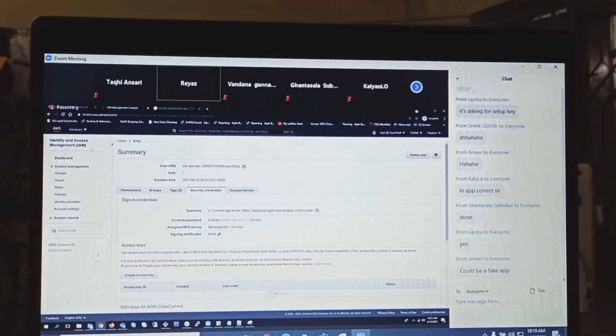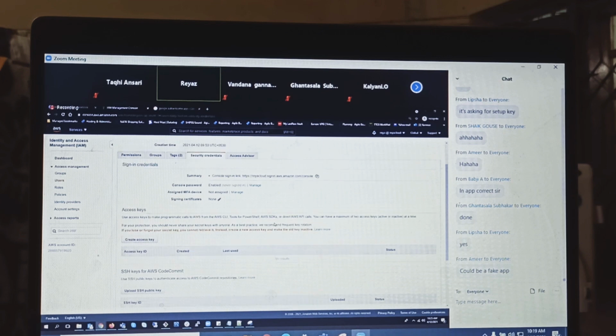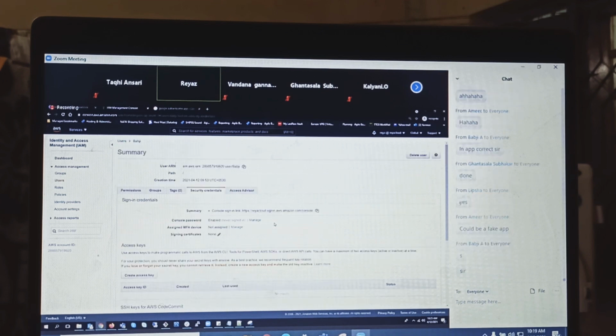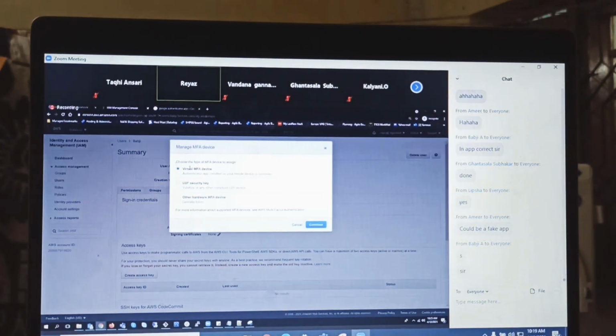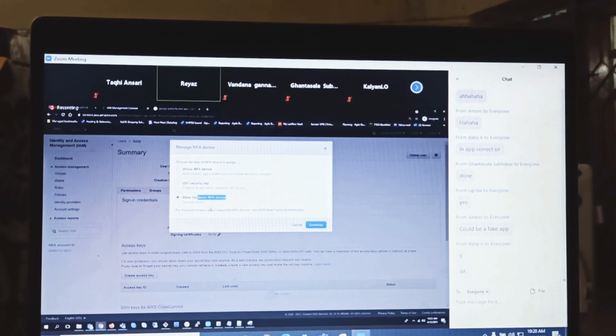So here, how to set up an MFA device? Guys, it's important. Remember, setting up this MFA is mandatory for you now. See how to do it. Click on manage. Go with virtual MFA device. Don't go with U2F security keys or other hardware devices.